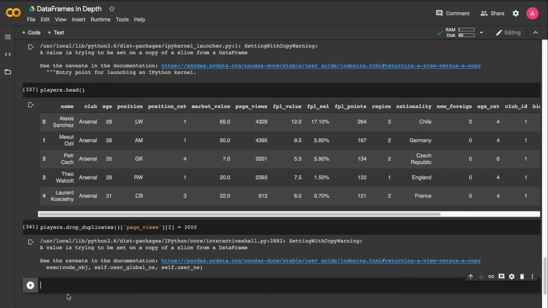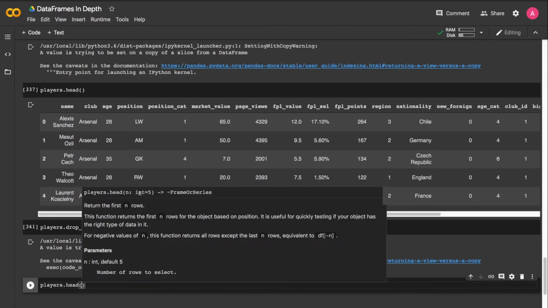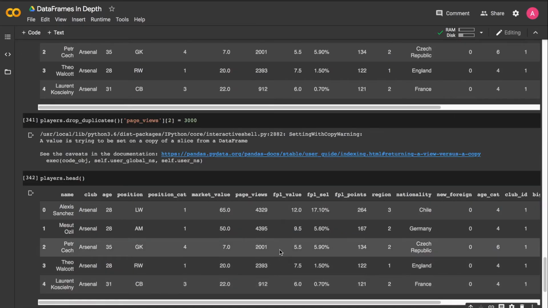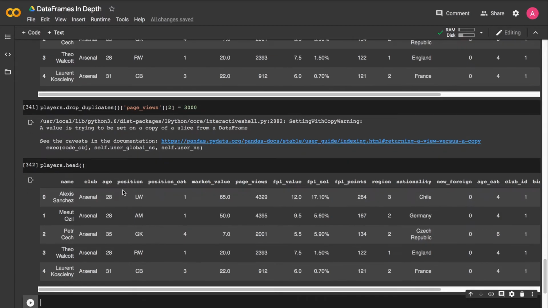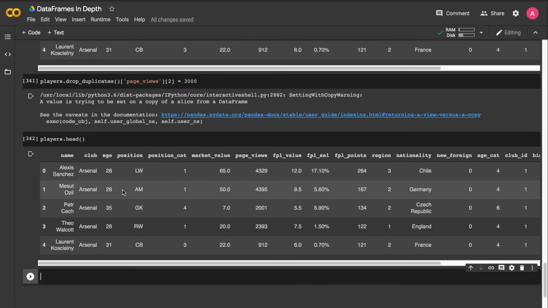Now, did the assignment take place? It's still at 2001. Because in this case, we know drop_duplicates returns a copy. Very nice. We'll pick up this topic again in the next lecture.